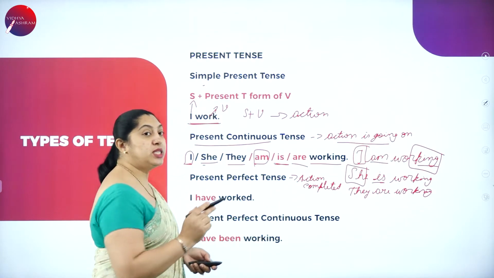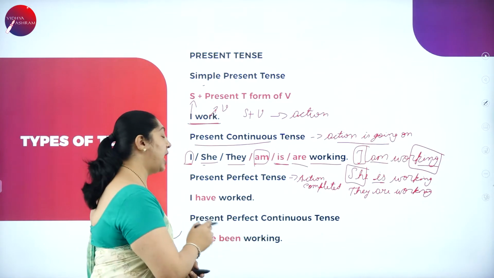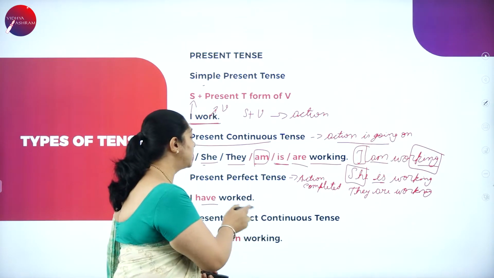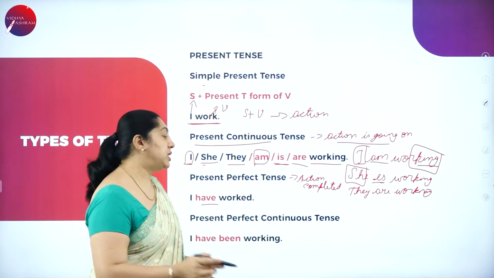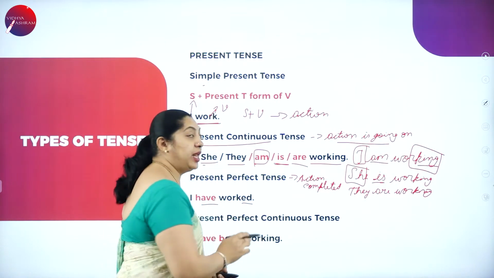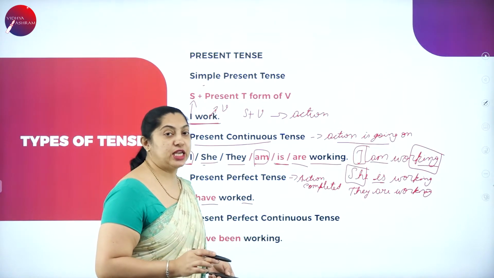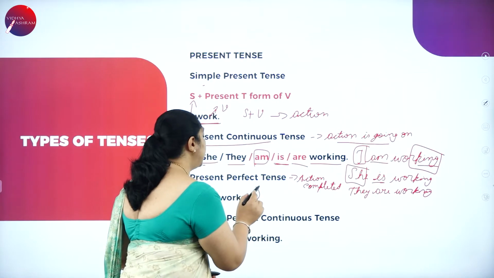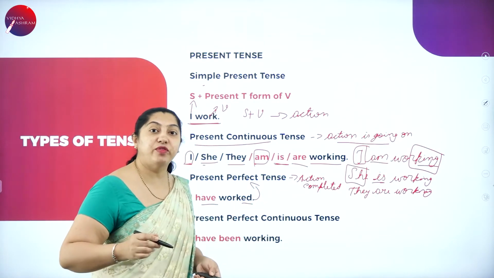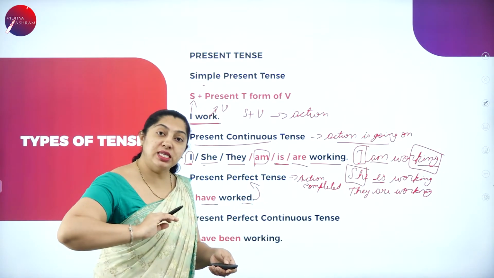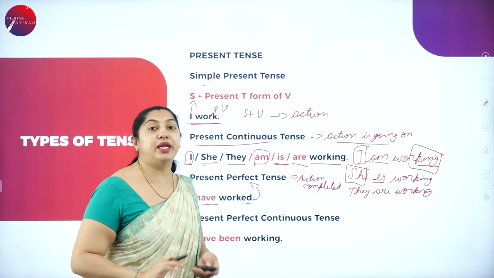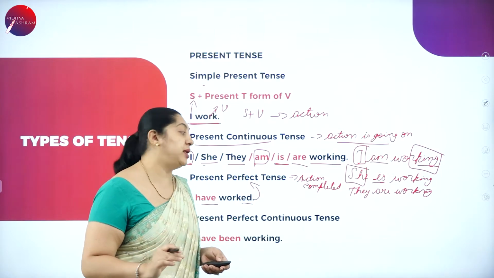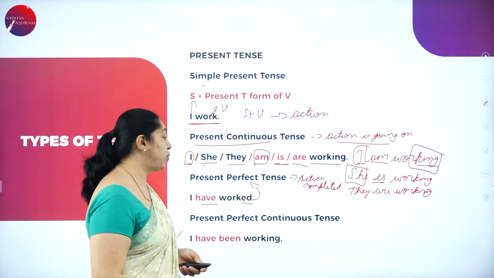Now, the auxiliary verb I have used here is have. I have worked. As I told you, the past participle will end with ed, en, t and so on. So I have worked is in the present perfect tense. I have worked in the sense that the work is done. The action here is completed. Moving on to the next one.